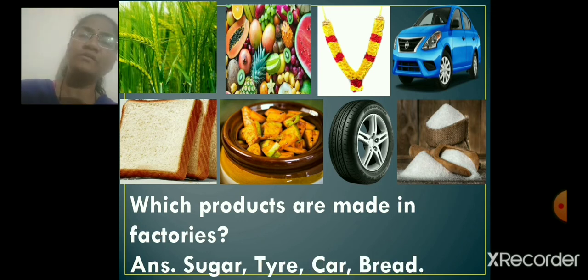Which products are made in factories, children? Car, tire, sugar and bread. Okay. These four products are made in the factories.